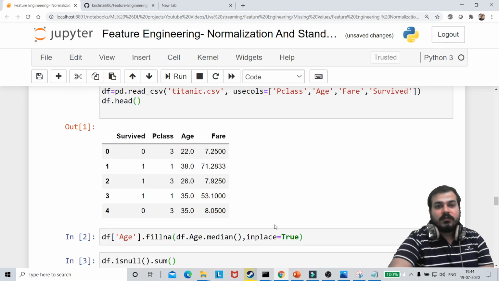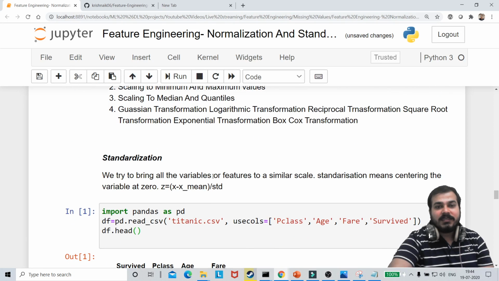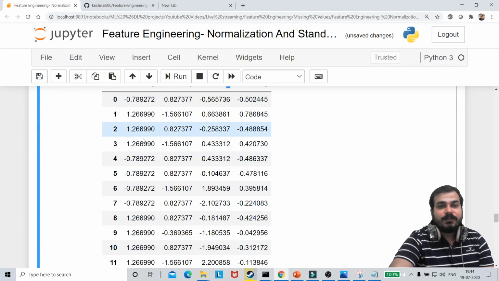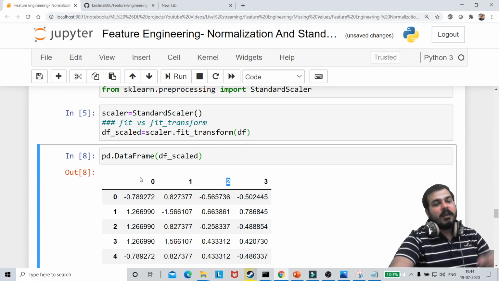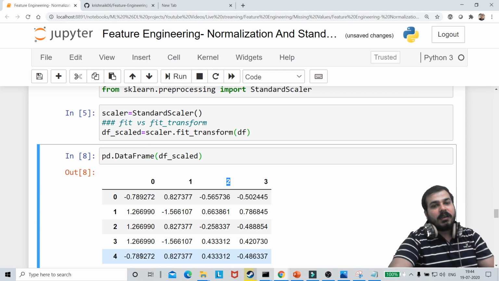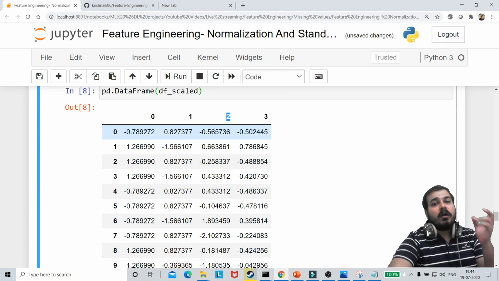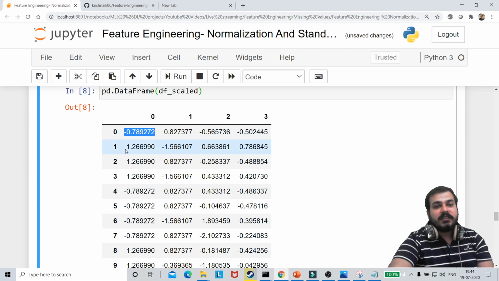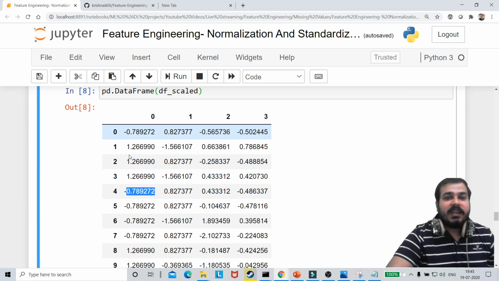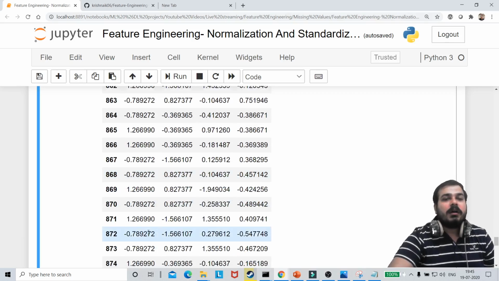The formula you see, x minus x_mean divided by standard deviation, is applied with respect to one whole feature. It finds the mean of that particular feature, computes the standard deviation, and then every record value is treated as x_i, because it takes all the values from that particular column.